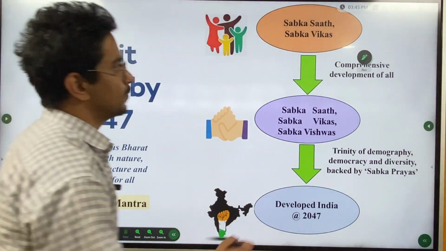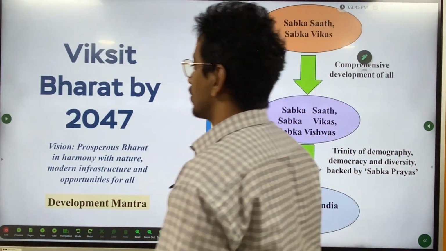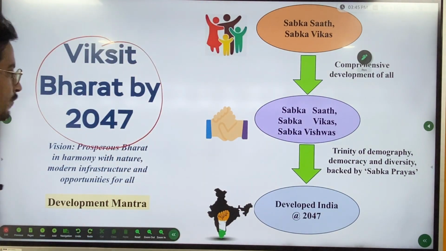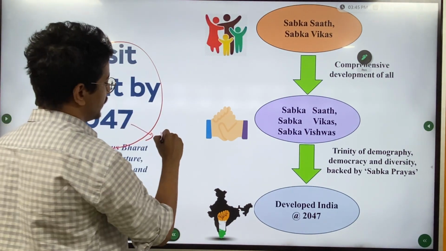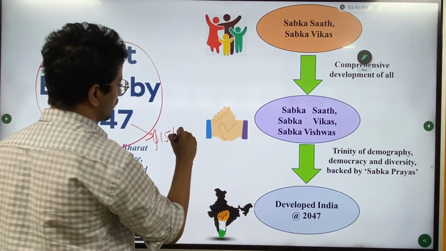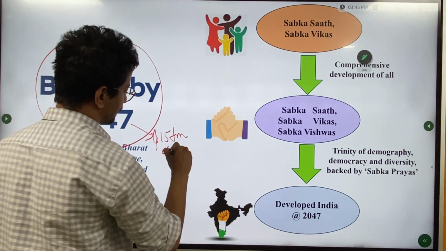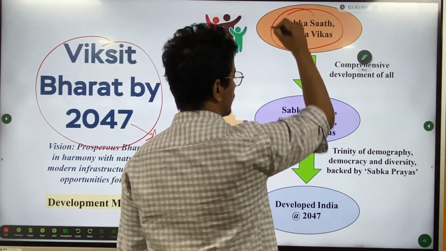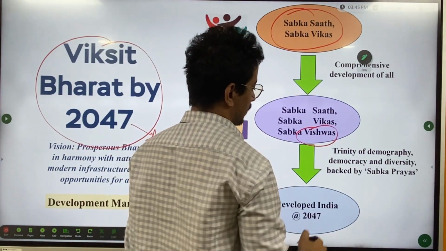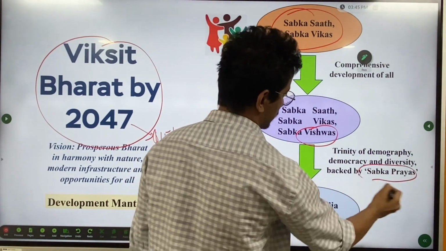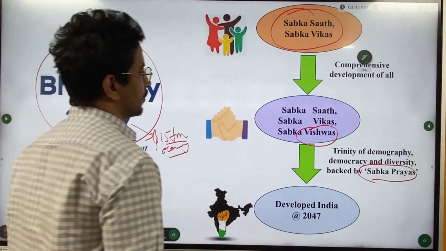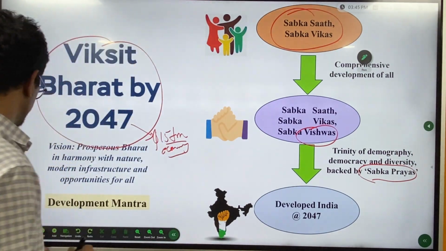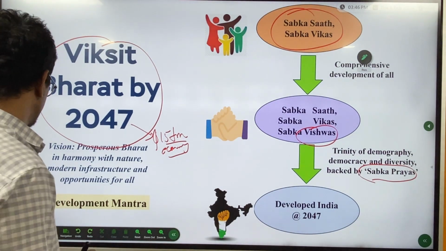The first and foremost is the vision of Viksit Bharat that we need to achieve by 2047. Here, we need to achieve a 15 trillion economy. And how? Through Sabka Saath, Sabka Vikas, with Sabka Vishwas, with Sabka Prayas. So these are the important terms which you need to mention in your mains answer writing also. Let's see how we are achieving this.